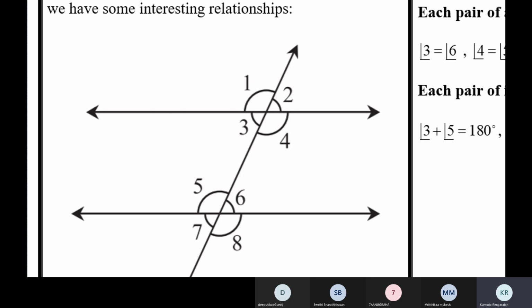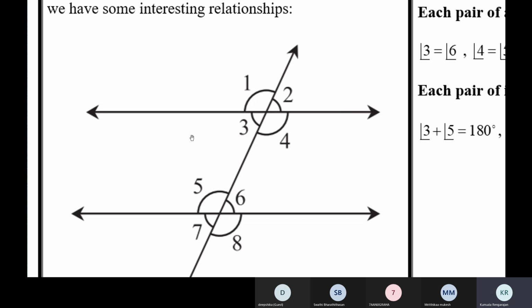Angle 1 and angle 5 are corresponding angles. When the lines are parallel, if angle 1 is 100 degrees, angle 5 also will be 100 degrees because they're corresponding angles, they'll be equal.